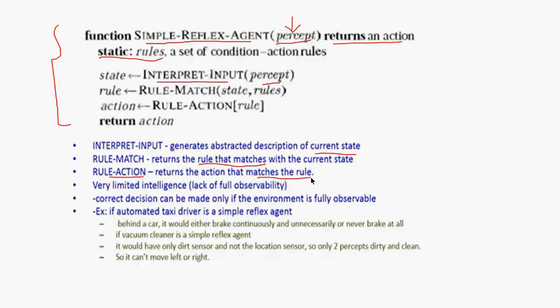So whichever rule is matched from the question or the current state, according to that it is going to reflect the action. So it is a very limited intelligence. There is a lack of full observability. The current decision is made if the environment is not fully observed; it is a very, very simple agent. Like an automated taxi driver, say, behind a car. This is a scenario which is given as an example for you, right?